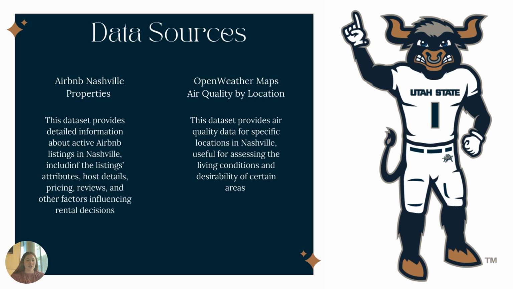I used two data sources. The first one was Airbnb Nashville Properties, which provided information about active Airbnb listings in Nashville, including the listing's attributes, host details, pricing, reviews, and other factors that could influence a rental decision. Then I also used the OpenWeatherMap air quality by location data set, which provided air quality data for specific locations in Nashville, useful for assessing the living conditions and desirability of certain areas. I eventually combined these two data sources together.